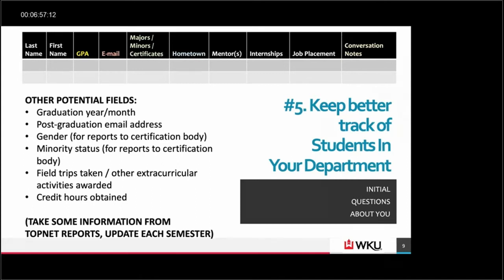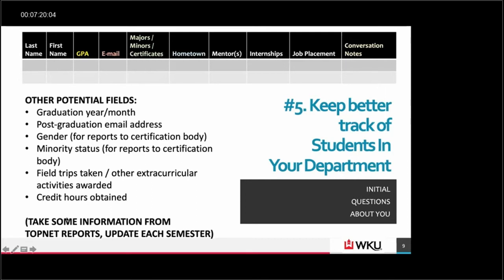So for purposes of what the CFP board requires us to do, we also keep track of field trips that they've undertaken or have been awarded. We may provide financial support for those field trips, and we want to make sure that one student doesn't get all the field trips. We want to spread those out. And how many credit hours have they accumulated? That helps us keep track of where they are in the major.